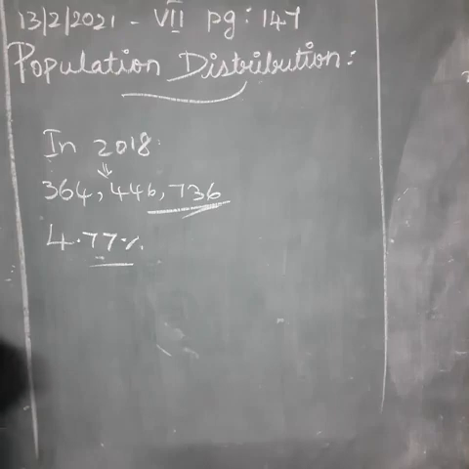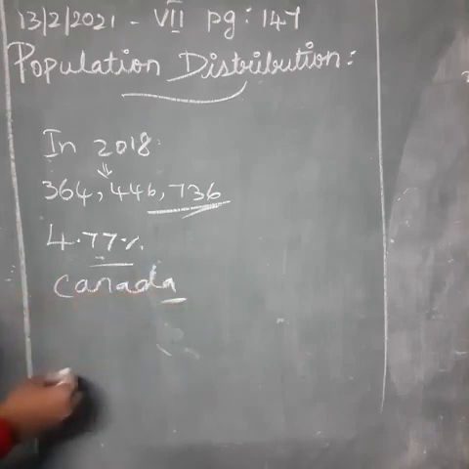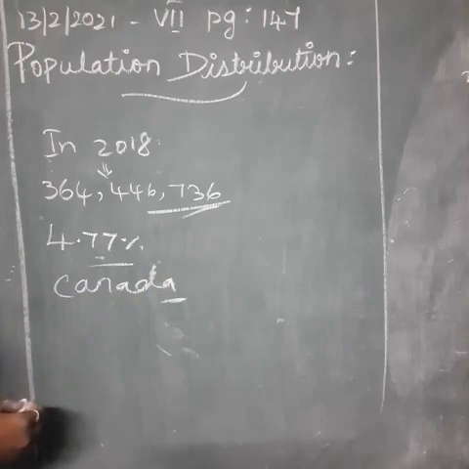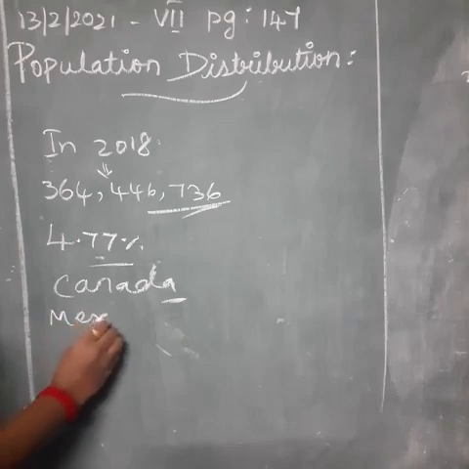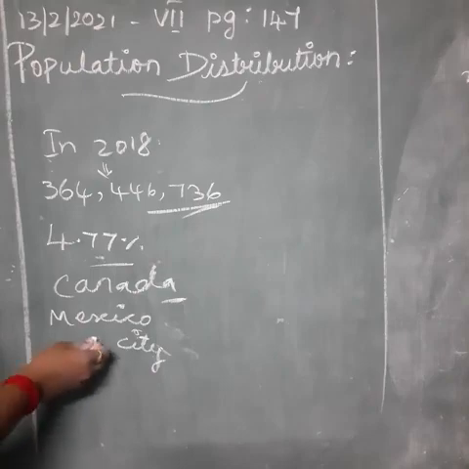Canada is the largest country by land area. Mexico is the largest country by population.